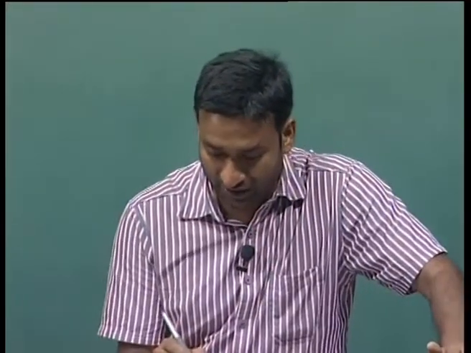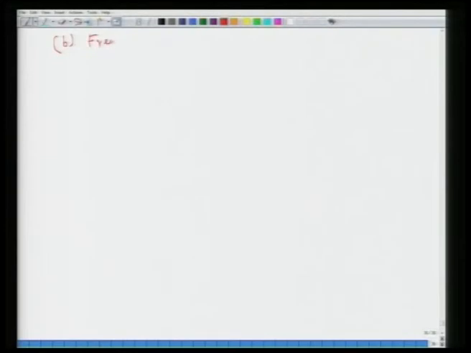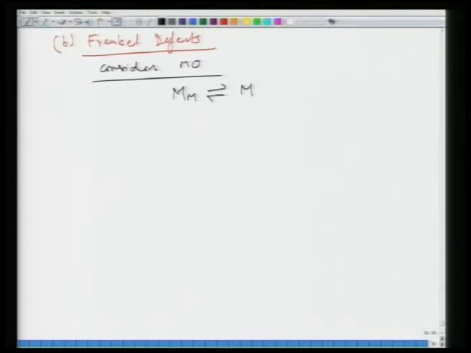So, we will quickly go through that. So, thermodynamic equilibrium in Frenkel defects. So, again consider an oxide, consider MO. Frenkel defect reaction can be written as metal site goes to interstitial site, forming Mi having 2 positive charges, followed by metal vacancy Vm having 2 negative charges, and the reaction constant Kf can be written as Mi into Vm, assuming Mm to be equal to 1.